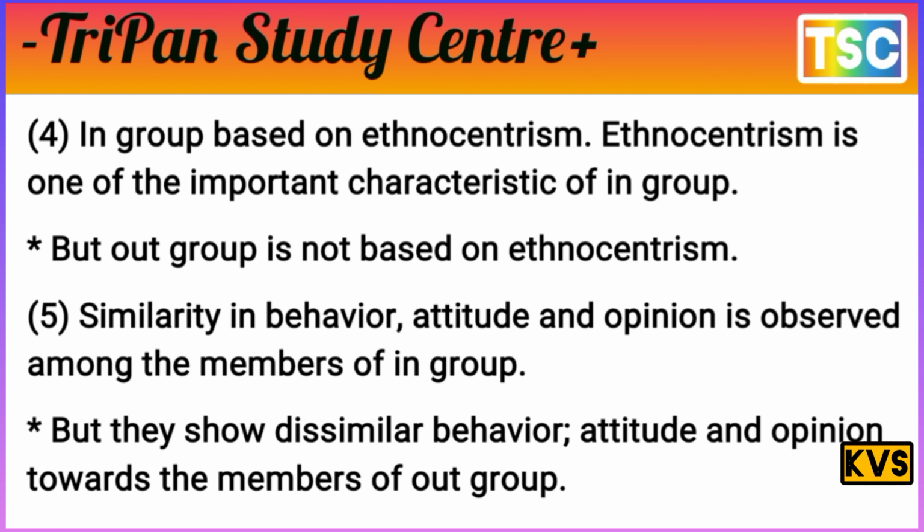Ethnocentrism is one of the important characteristics of the in-group, but the out-group is not based on ethnocentrism. That's important.